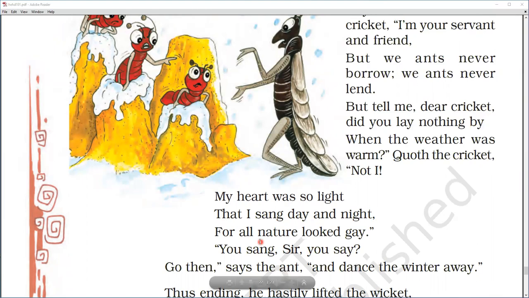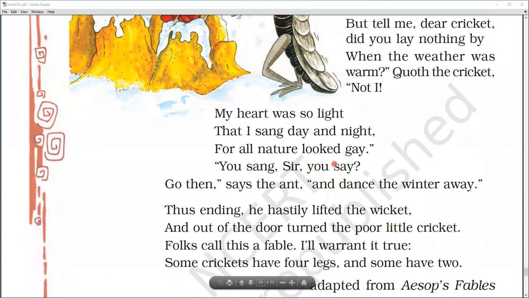For all nature looked gay. Because nature looked so gay, so peaceful, so happy, I had no time for anything other than singing and dancing. "You sang, sir, you say." Now the ant is asking, sir, what did you say? You sang. You used to sing? You kept on singing and you did not worry about the future.